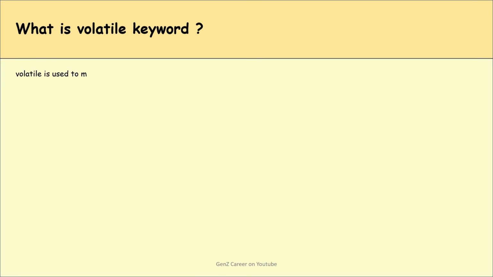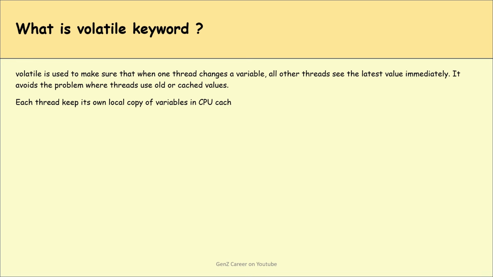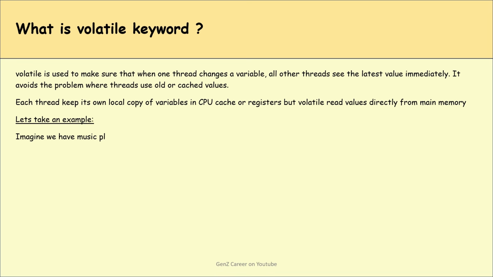What is the volatile keyword? Volatile is used to make sure that when one thread changes a variable, all other threads see the latest value immediately. It avoids the problem where threads use old or cached values. Each thread keeps its own local copy of variables in CPU cache or registers, but volatile reads values directly from the main memory. Let's take an example.